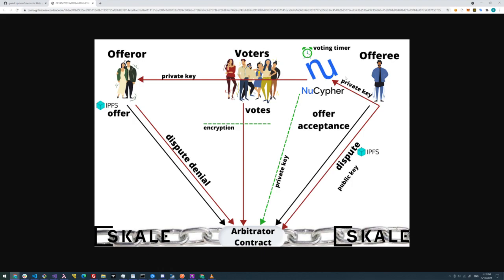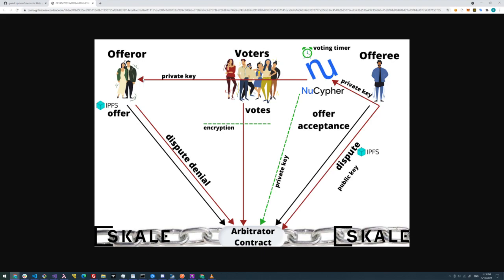They would store it in NuCypher, and then they would publish the public key on chain, and then the voters can use that public key to encrypt their results, and the encrypted results would be then stored on chain. Once the vote deadline ends, then the plaintiff, in this case the landlord, would make the private key public, so they would store the private key on chain, and now everyone can decrypt the results.